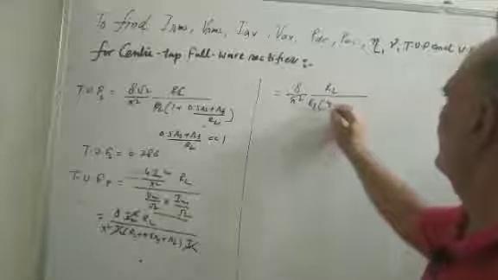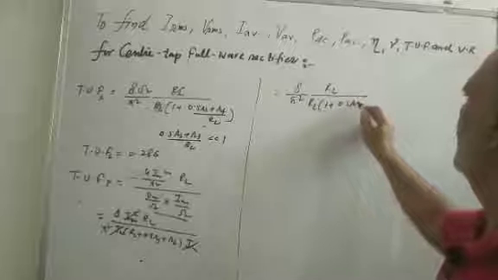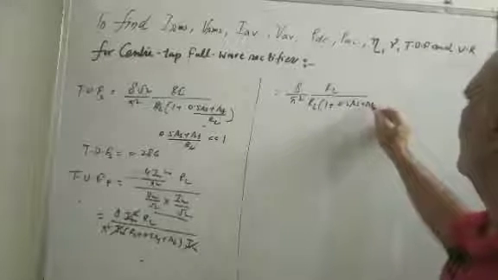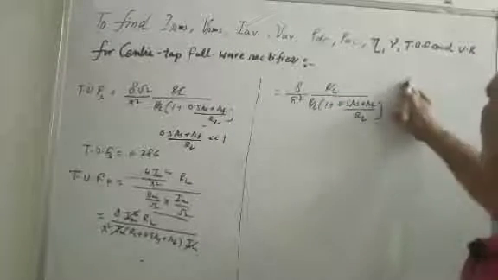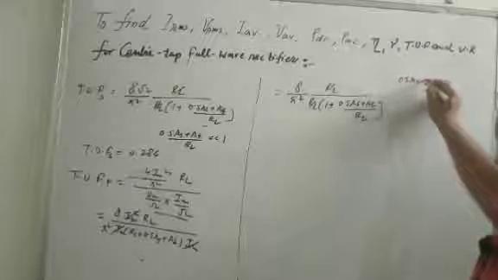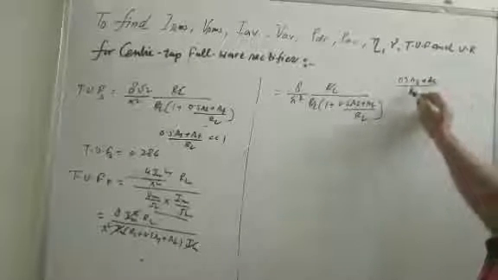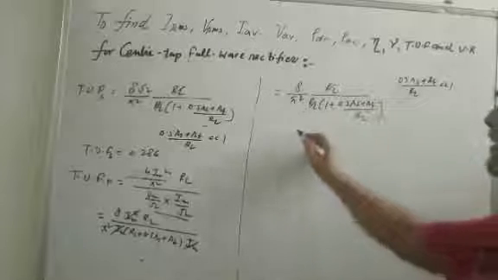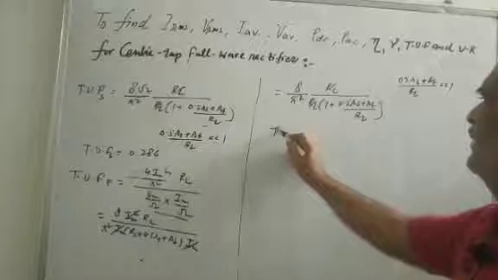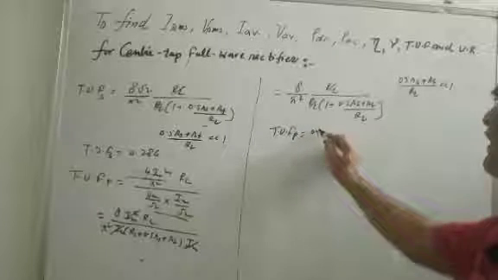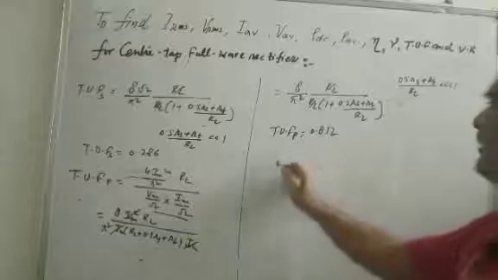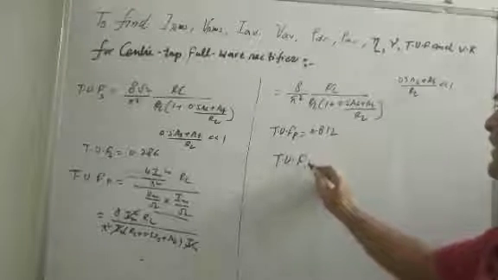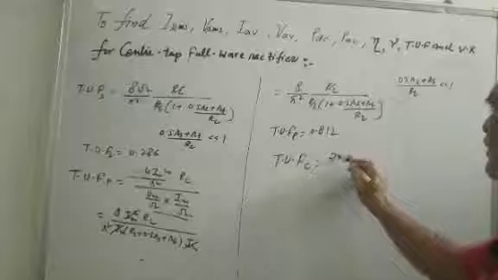Take RL common, 1 plus 0.5 RS plus RF upon RL. 0.5 RS plus RF upon RL is very less than 1, neglecting this value. So TUF of the primary side is equal to 0.812. So TUF of the center tap is equal to 2 into TUF